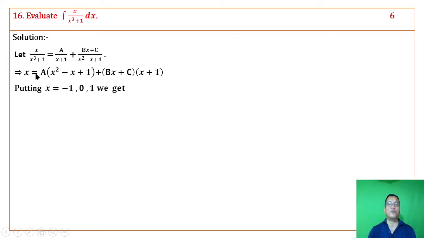Putting x equal to minus 1, which is an identity in x, any number.